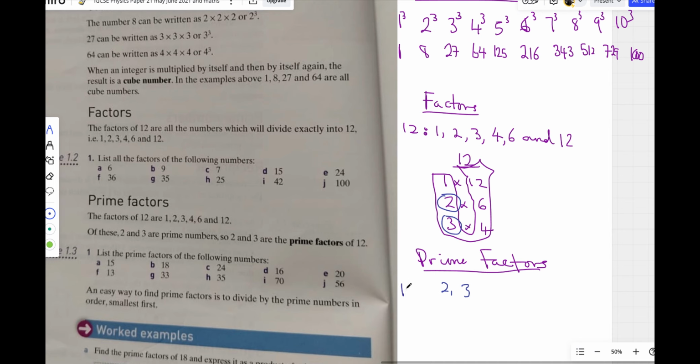So if they say give the prime factors of 12, you can see it's different now. It's different from the previous one. When they ask you for factors, you give all. When they ask you for prime factors, you give only the prime ones.